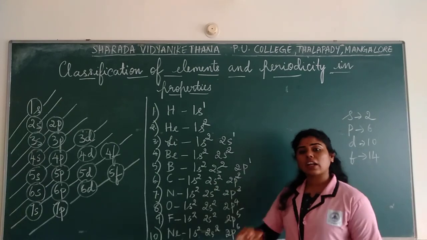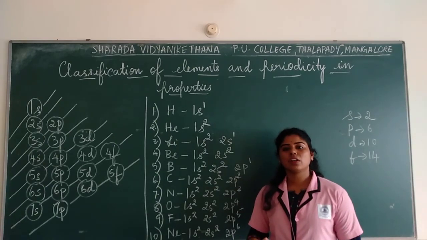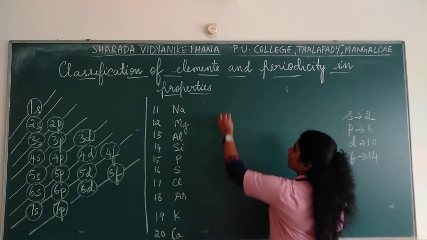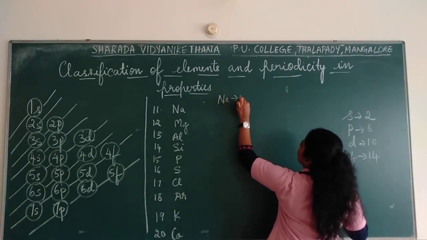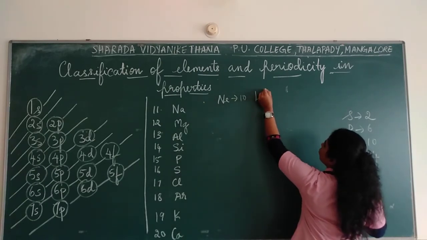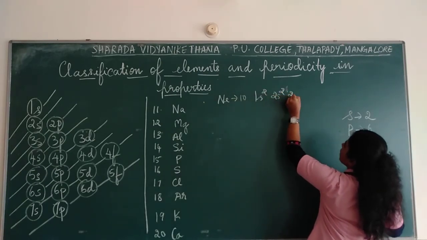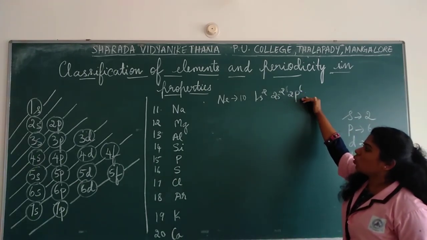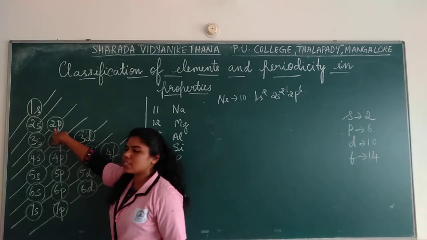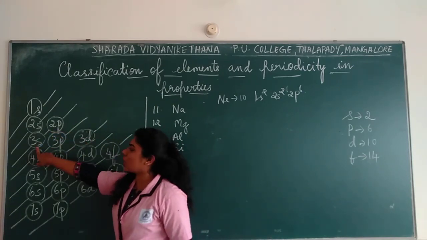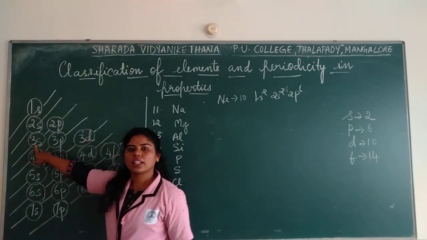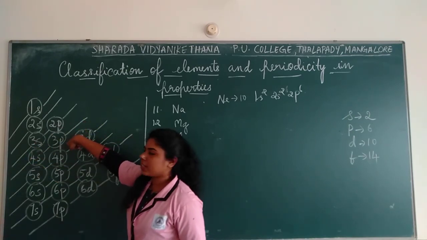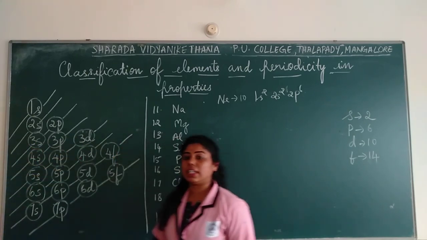So next, can you write it from 11 to 20? Once you have filled with the noble gas, that is neon. Neon, how much? Atomic number is 10. So how did you write it? 1s2, 2s2, 2p6. Correct? Now you are going to follow after 2p6. So after 2p6, once the p orbitals are filled, which shell do you go to? You come downwards, that is 3s. After filling 3s, where do you go? You come up again, that is 3p. Got it? So here next we go to 3s.